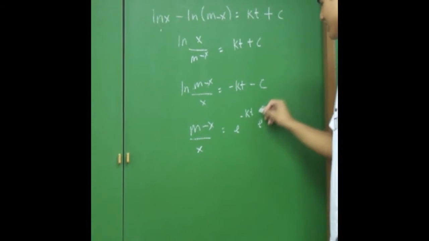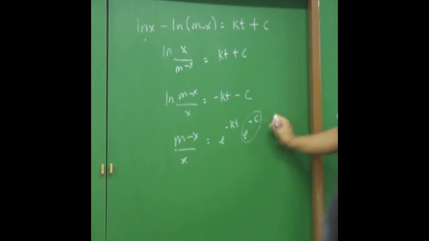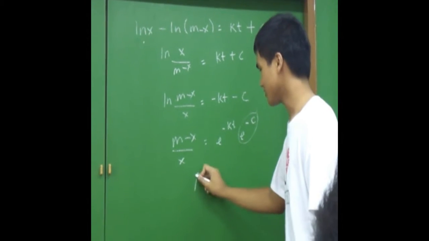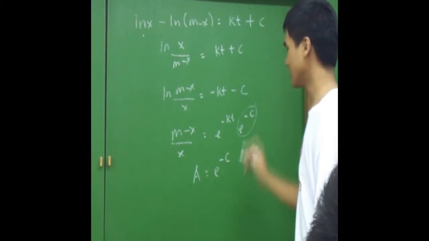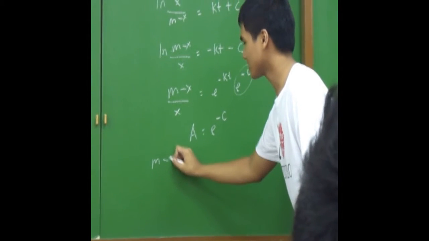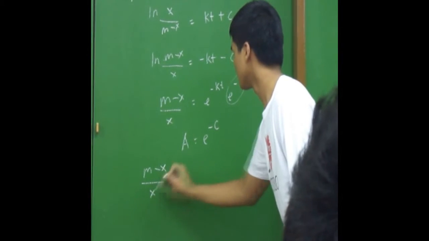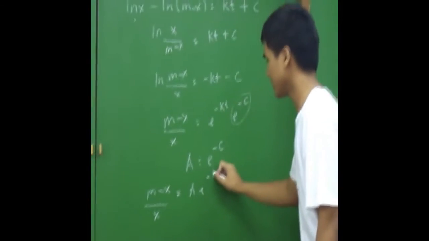Notice here that e raised to negative c is also a constant, so we may write a variable a. So we let a equal e raised to negative c. Now the equation becomes m minus x over x is equal to a e to the negative kt.